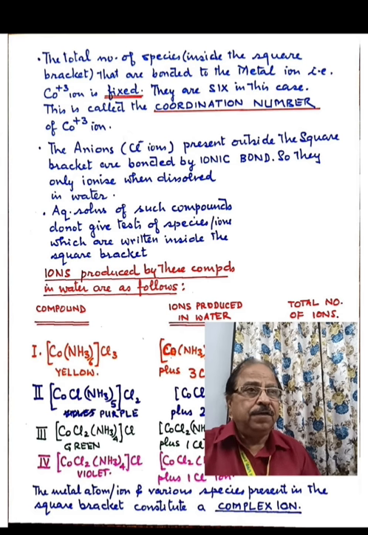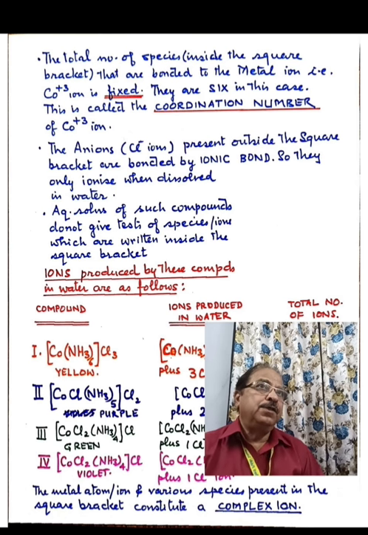You will notice from the formulae of the compounds which were given by Werner, the total number of species, whether they are ammonia molecules or chloride ions, which are present inside the square bracket, are fixed. That means ammonia molecules and chloride ions, which he wrote in the square bracket, are fixed in number, and that is 6. So what does it mean? It means that the cobalt cation can bond 6 ligands, 6 such species only, and this is called the coordination number of the cobalt cation.